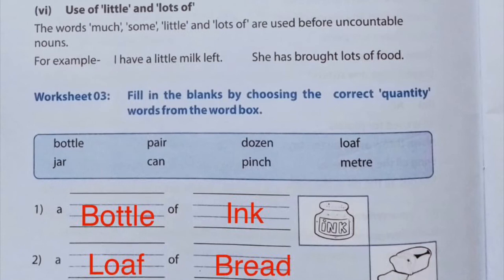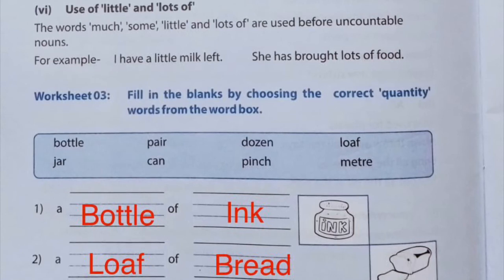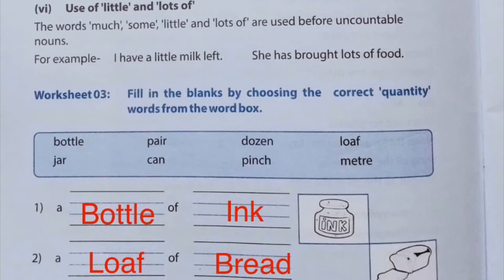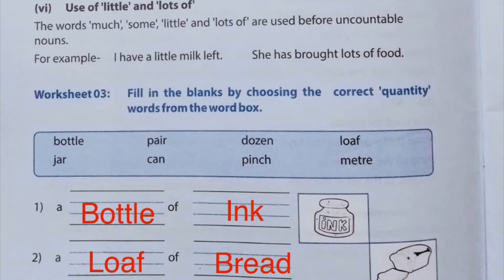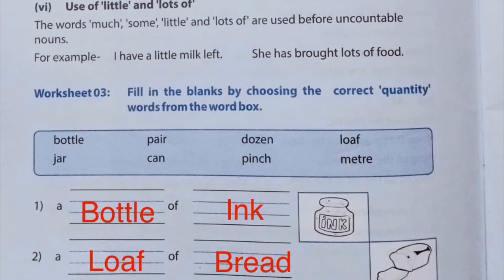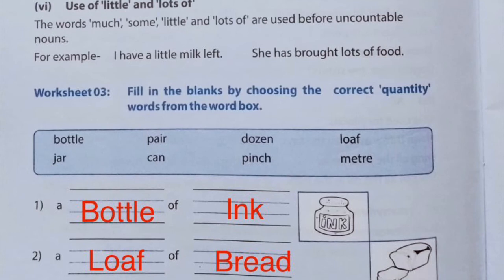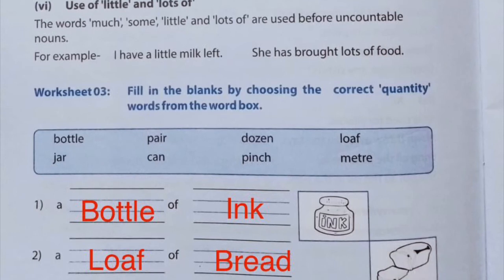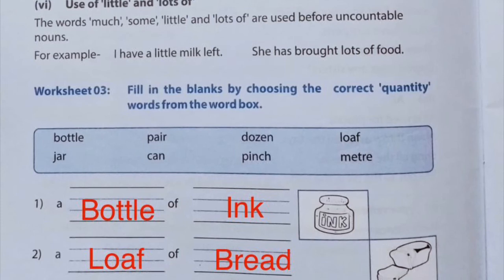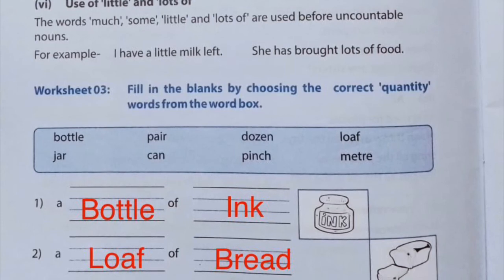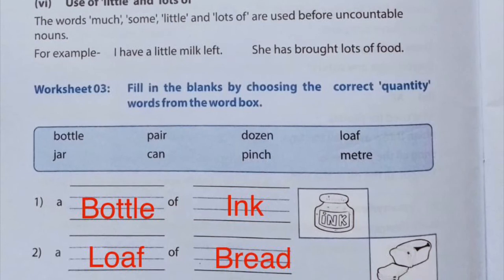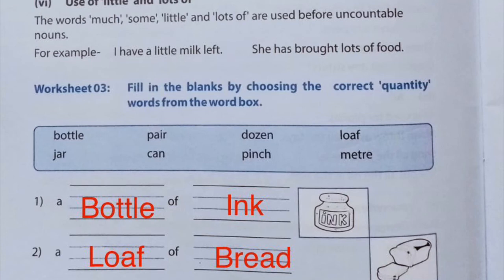Now worksheet 3: fill in the blanks by choosing the correct quantity words from the word box. Some of the words are given as hints, and we have to pay attention to the pictures also. The first one has a picture of an ink bottle, and the second a picture of bread.